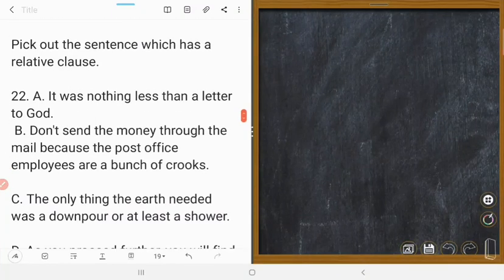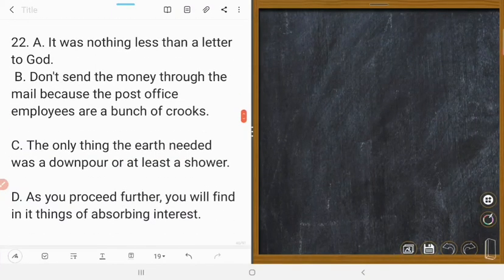Next one is, pick out the sentence which has a relative clause. It was nothing less than a letter to God. No, don't send the money through the mail because the post office. No, this is because is here. Because is an adverb, so it is not a relative clause. The only thing the earth needed was a downpour. As is an adverb, it is not right.